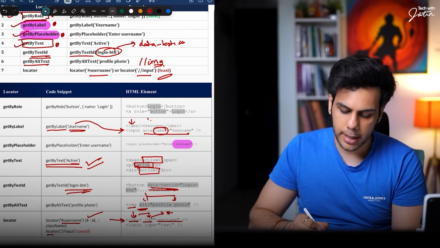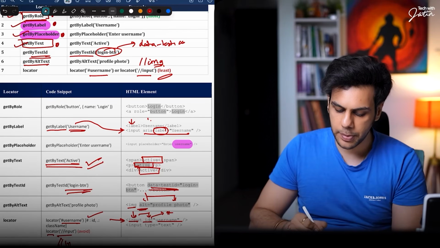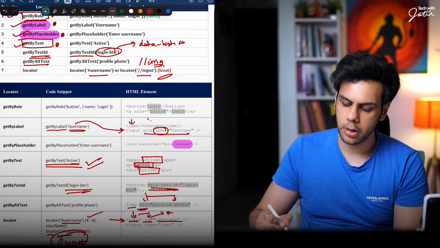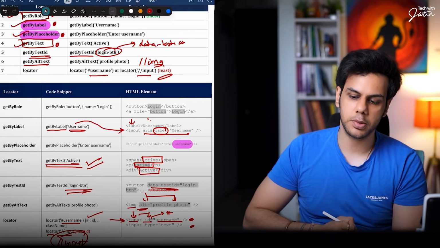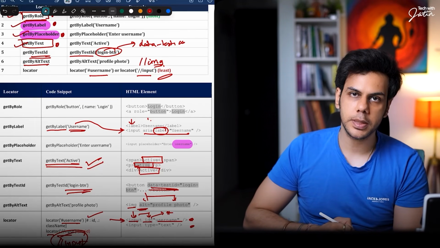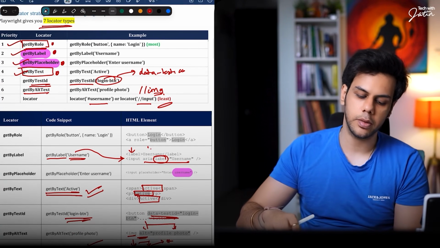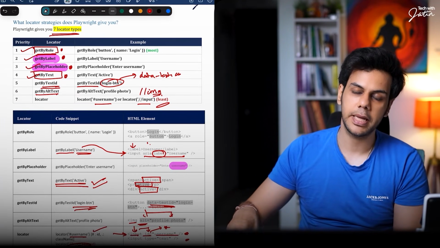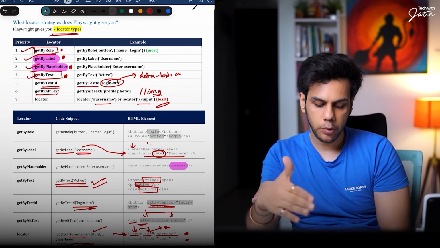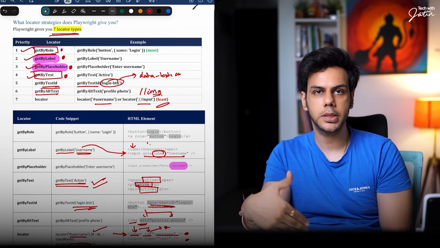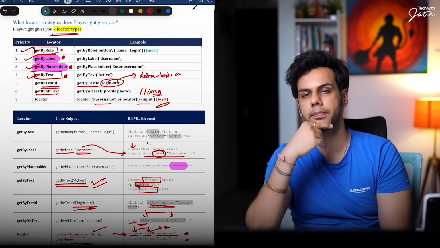I can also write locator input. So the double slash input basically means find input anywhere on the page. So you're going to end up getting the two input text boxes over here. I hope this part makes sense to everyone. These are the seven locators in Playwright. Now, I want you guys to pause this video and quickly skim through all these points so that these parts are clear to everyone.